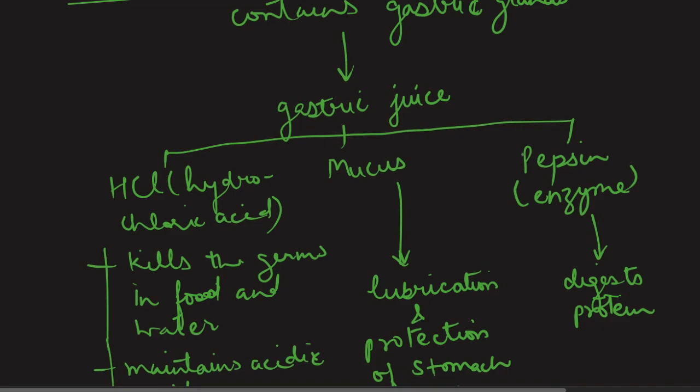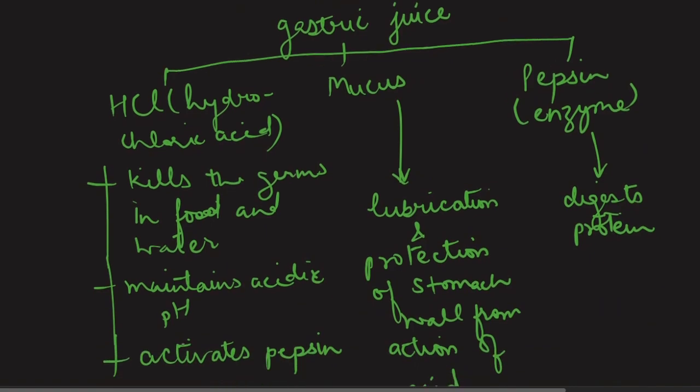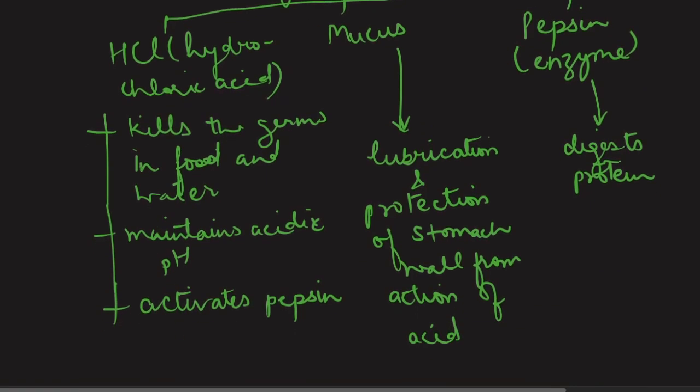Coming back to the mucus again, okay? I would like to elaborate a little bit here on why protection is needed. It is because stomach cells are also made up of similar kinds of components of which the germs, the microorganisms, were made, which have to be killed by the acid in order to protect ourselves from any kind of disease.